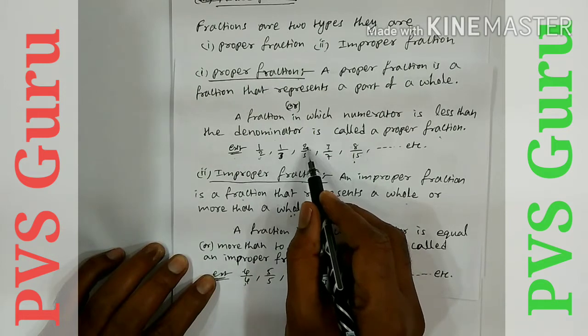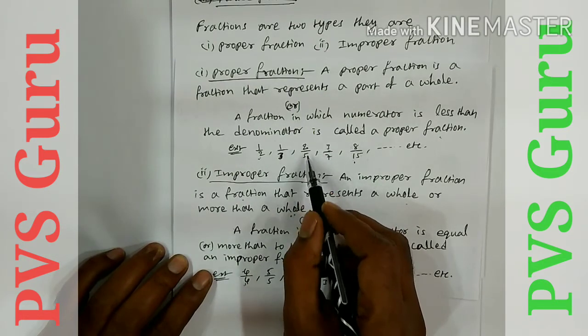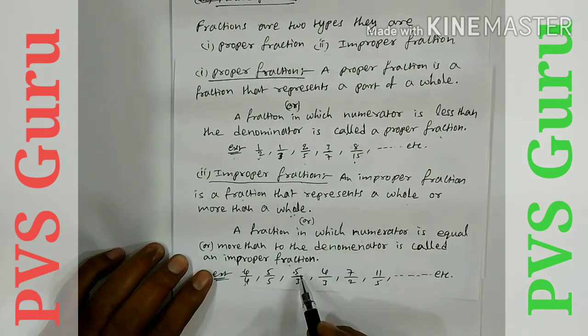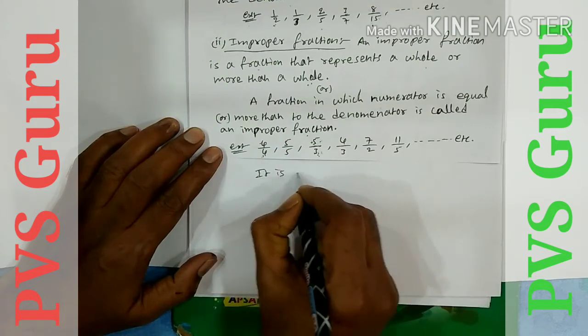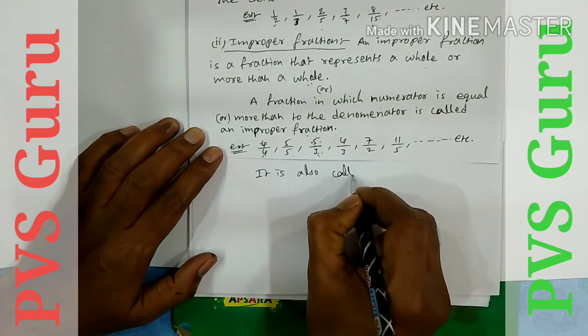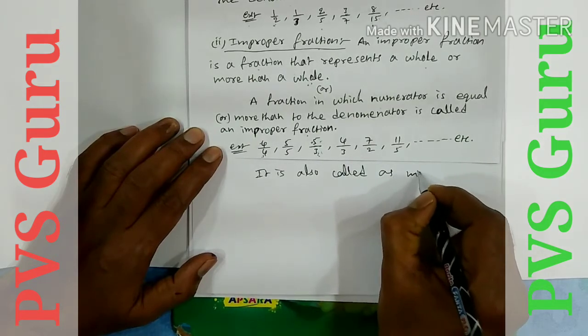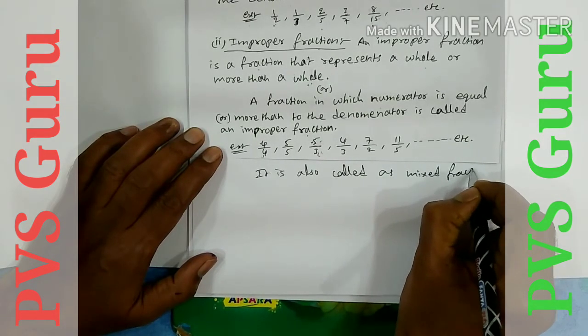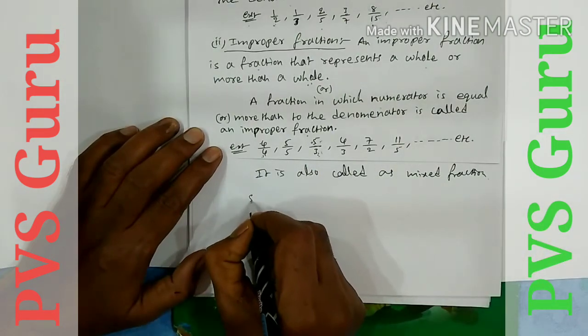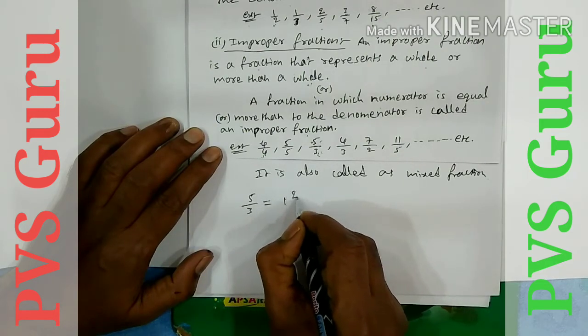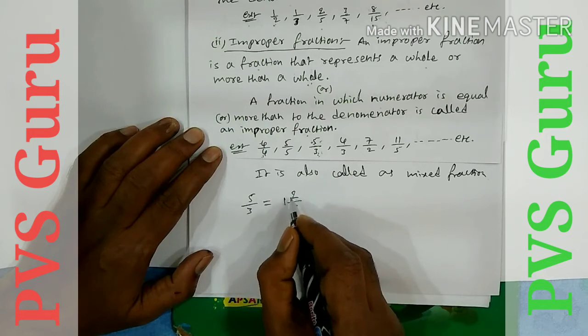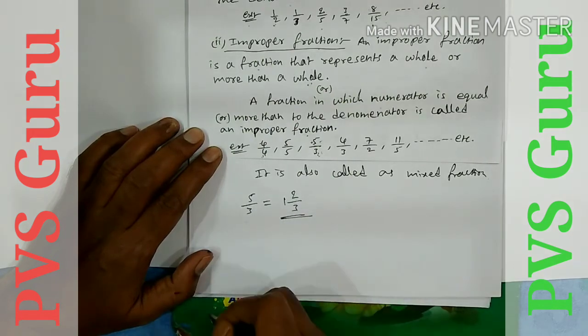In a proper fraction, the numerator is lesser than the denominator. In an improper fraction, the denominator is lesser than the numerator, or the numerator is greater than the denominator. An improper fraction is also called a mixed fraction. How? Suppose 5 by 3 is there. 5 by 3 we can write as 1 and 2 by 3. 3 ones are 3, 3 plus 2, 5 by 3. This is called a mixed fraction.